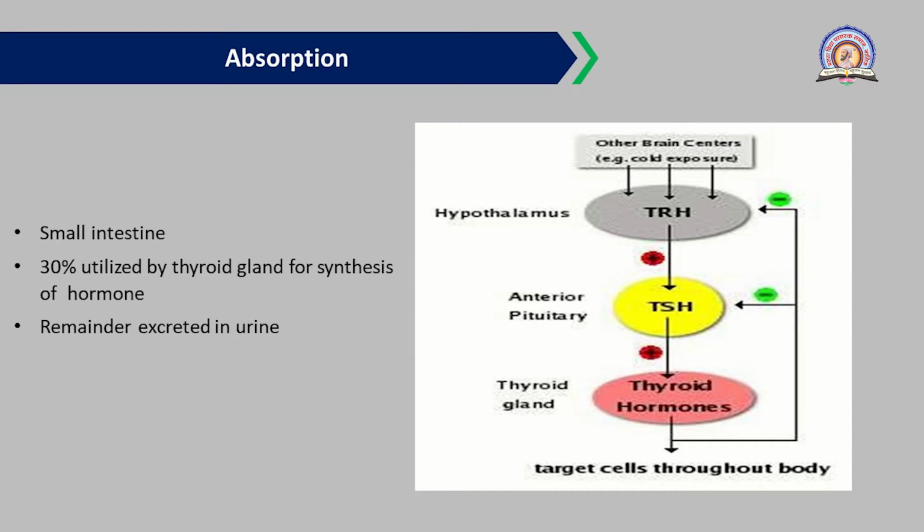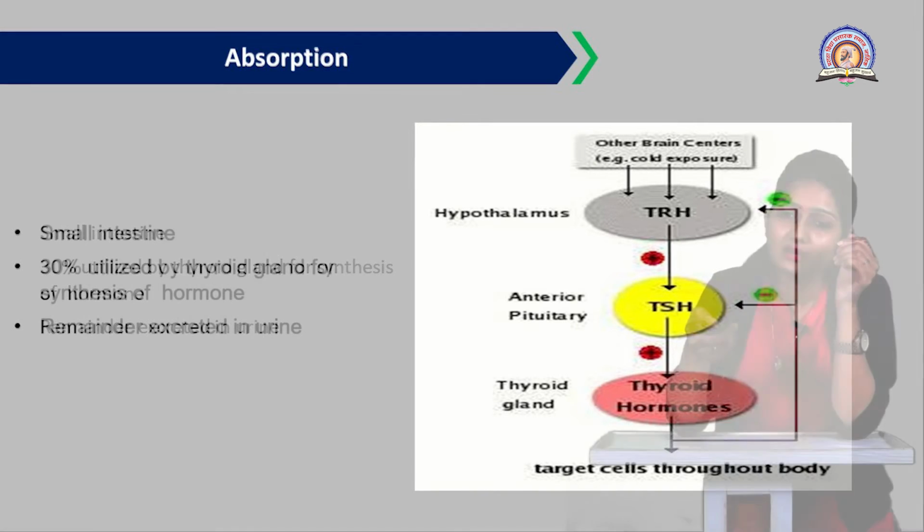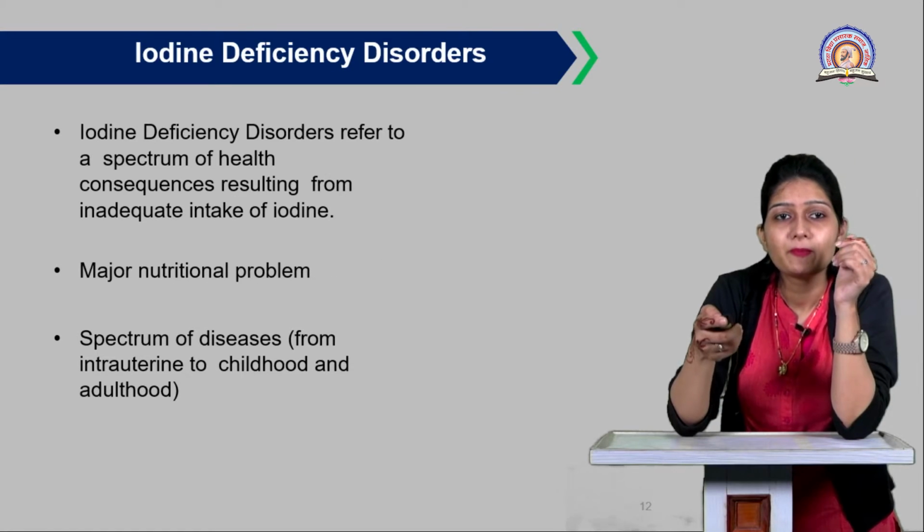Once T3 and T4 are produced, they go to the target cells throughout the body for their normal function. As we have already discussed, the functions of T3 and T4 are body temperature maintenance, weight maintenance and metabolism, heart rate maintenance, and nail, skin and hair growth. So this is the absorption of iodine for the thyroid hormones.